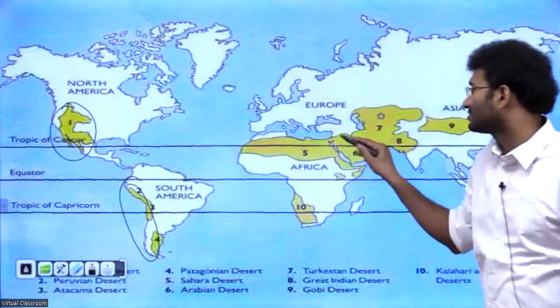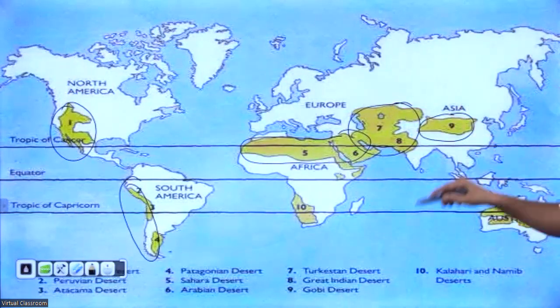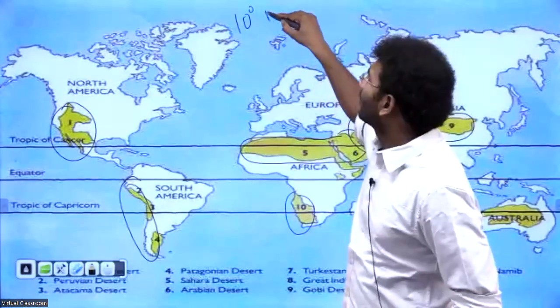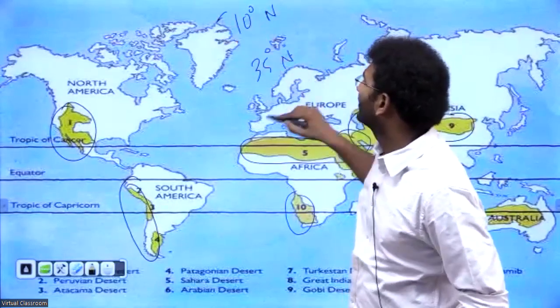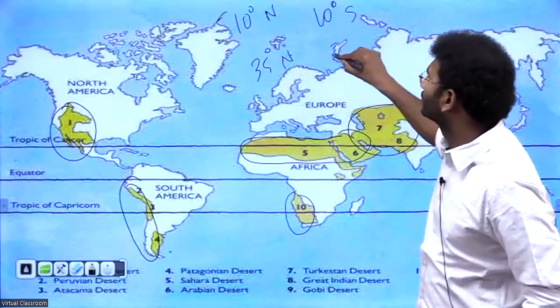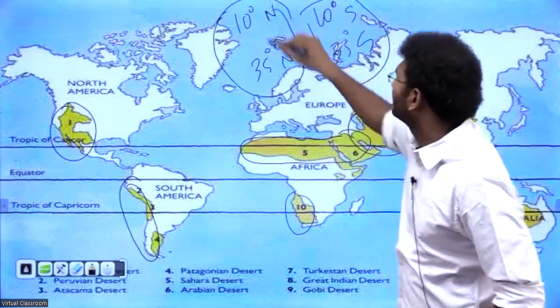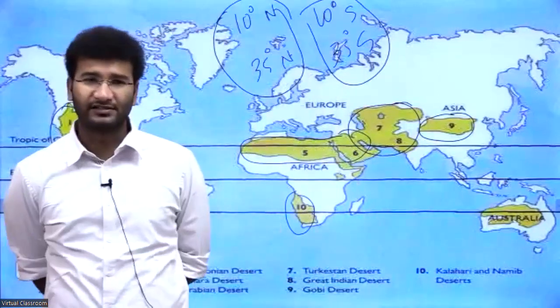Most of the western margins always have deserts. That is between 10 degrees north to 35 degrees north, and 10 degrees south to 35 degrees south, the area where you get to see deserts, right? In India also there are deserts.